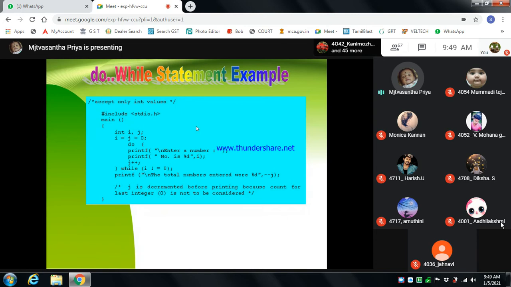We give the 0 value, but the condition is i is not equal to 0, so the value is decremented. When the i value becomes 0, that 0 should not be counted, so we decrement before printing because the count for the last integer 0 is not to be considered.